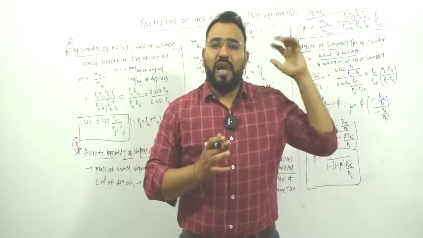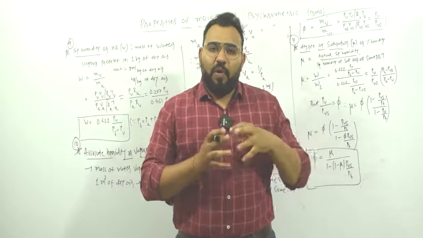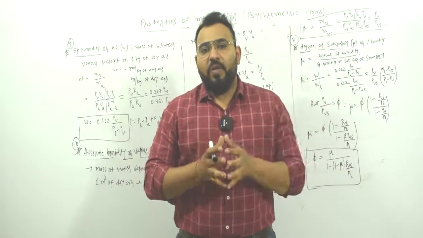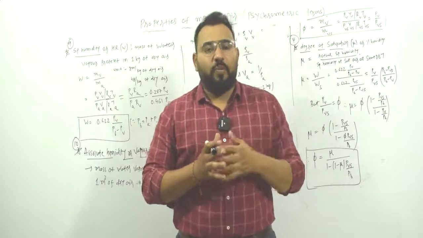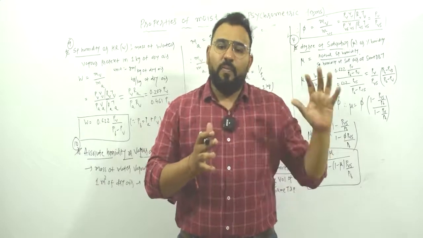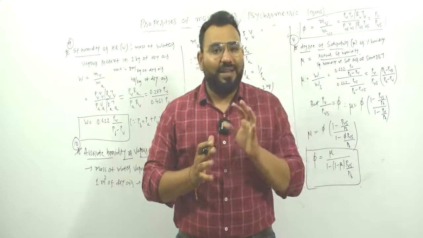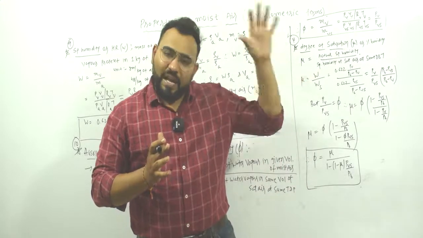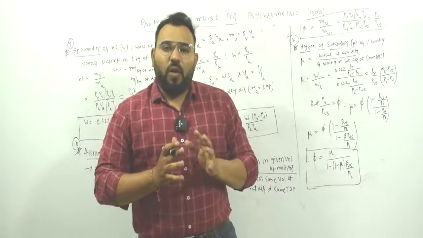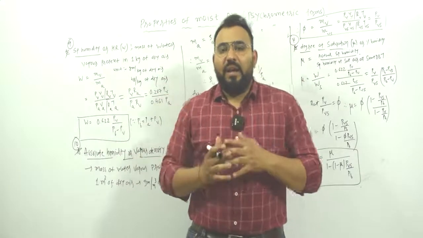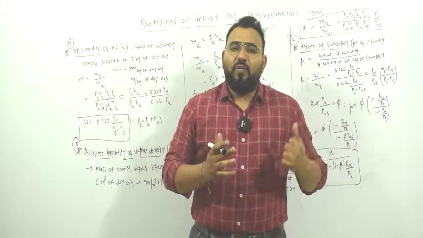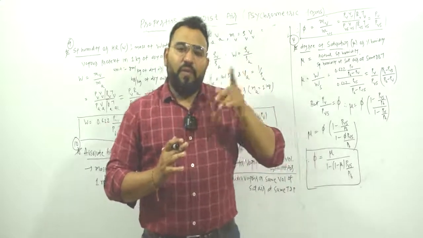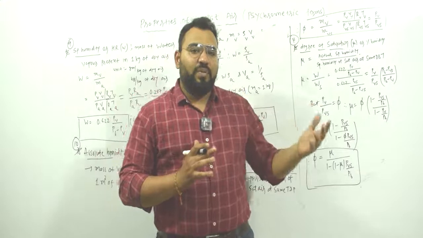So in the last videos, we have seen some of the concepts, or you can say some of the terminology related to psychrometry, or the terminology related to properties of moisture. Either you can say properties of moisture or psychrometric terms, both are the same thing. So in the exam, if they ask you to explain and define properties of moisture, then you have to write all these properties, or if they ask you to define psychrometric terms, then you also have to write the same thing. In the last video we have seen 8 terms, and now, continuing from that video, we are going to see the remaining terms.